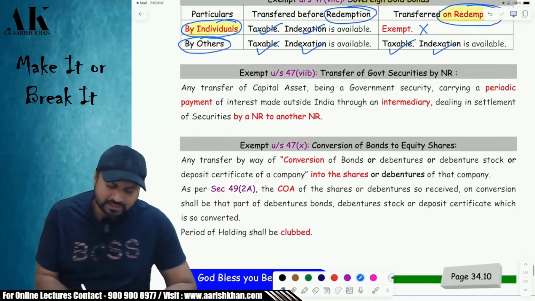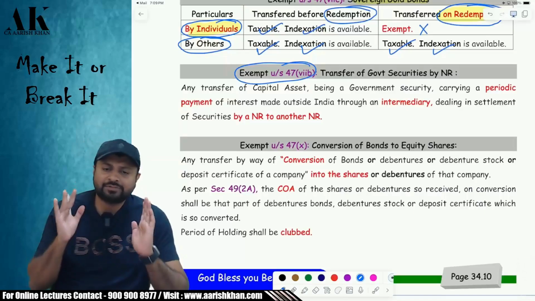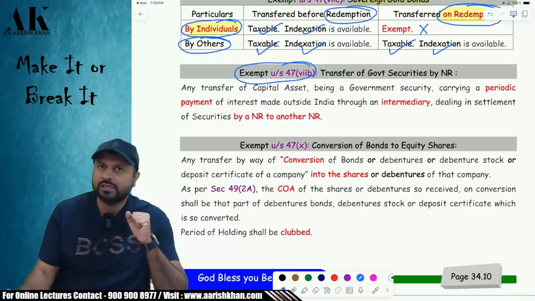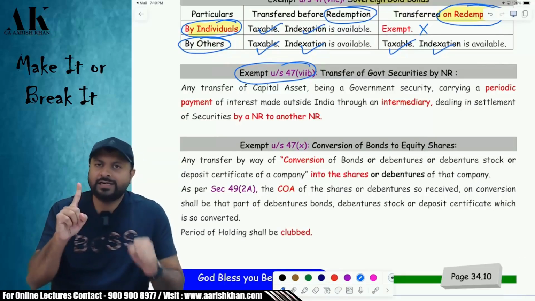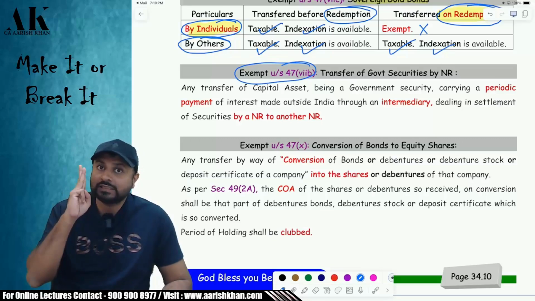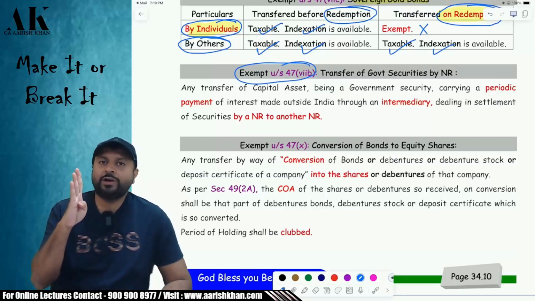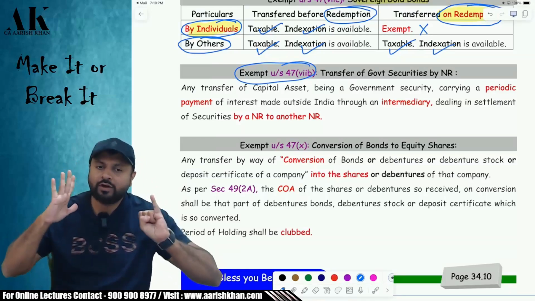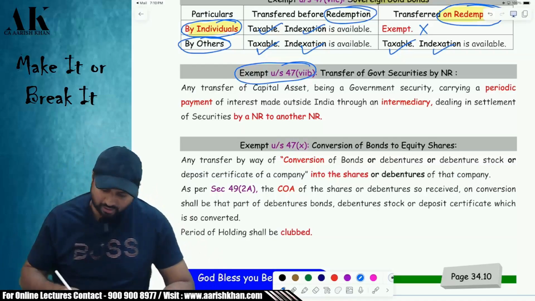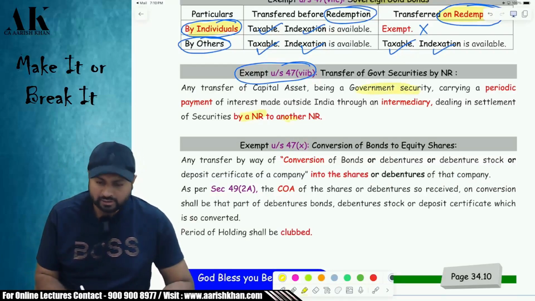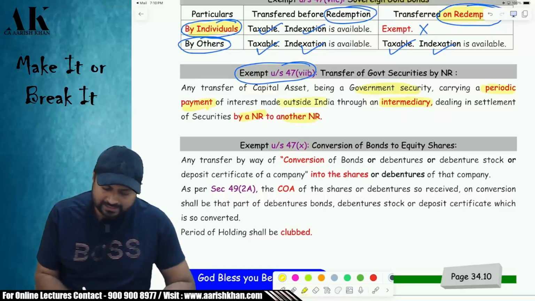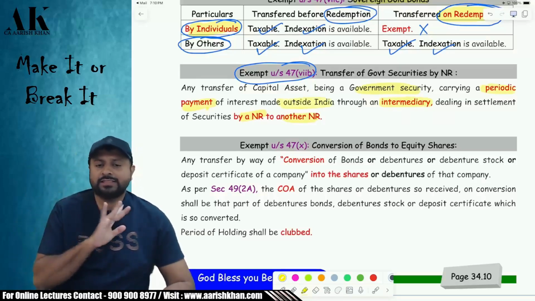Okay. Next one is section 47(7)(b), which is absolutely dedicated to non-residents. Listen carefully. If one non-resident transfers to another non-resident a government security on which there is periodic interest, through an intermediary outside India, if you fulfill all these conditions, then it is exempt under income tax law. I will show you all the conditions. There is a government security which is transferred by NR to another NR on which there is periodic interest. There is an intermediary and it is transferred where? It is transferred outside India, then it is exempt, exempt and exempt.